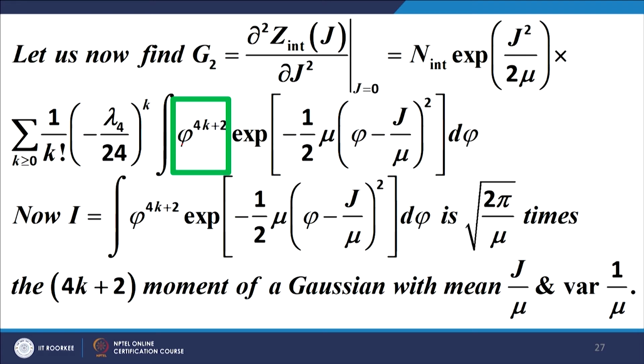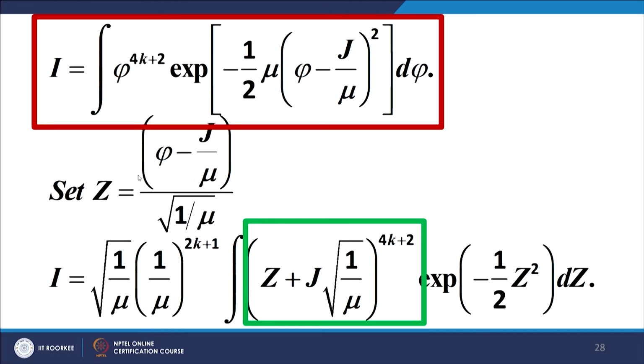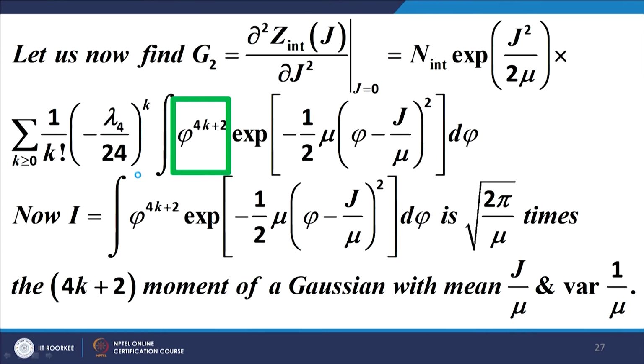Let us call the whole term under the integral I. Now, we have to simplify this. To simplify this, we substitute z equal to phi minus j upon mu, upon under root 1 upon mu. Remember, I is only the integral part, not the entire value of g2, it is only the value of the integral.